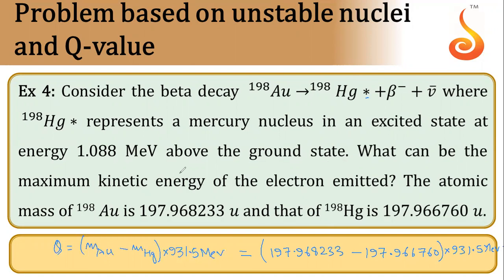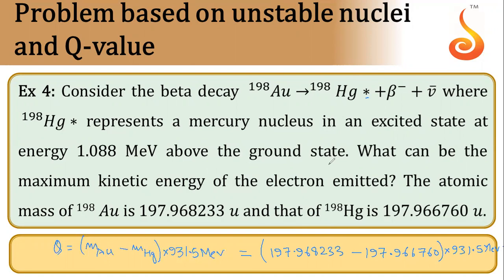Now it is also given that the energy of mercury nuclei is 1.088 mega electron volt above the ground state.